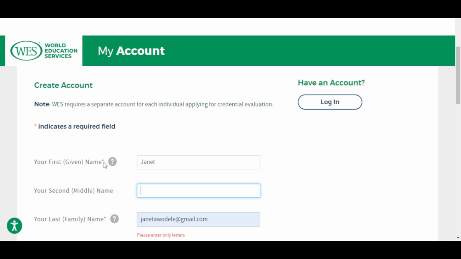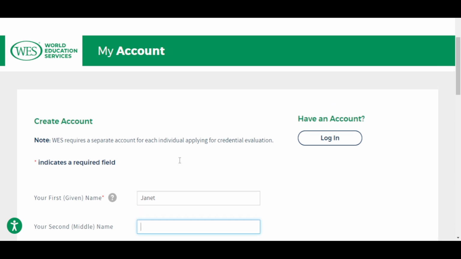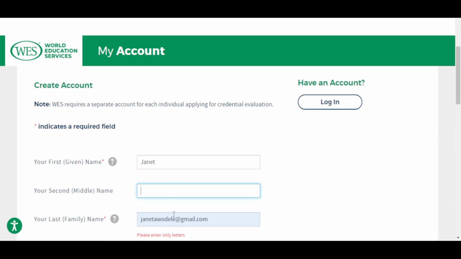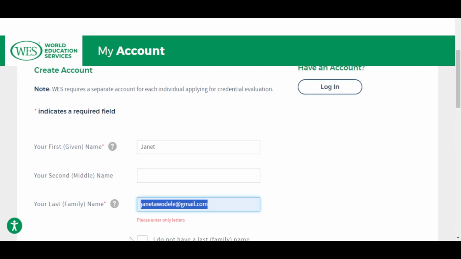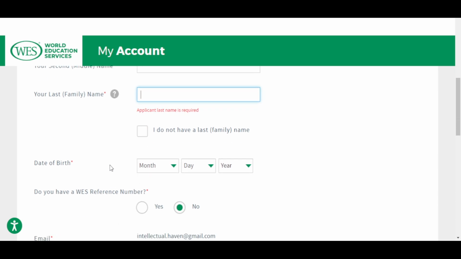If you see a red star, can you see where my cursor is? If you see a red star, it means that section or that question is required. You must answer it. You can't just skip it. You must write something there. All right, so it's asking for my family name.